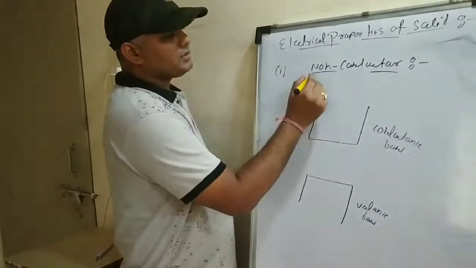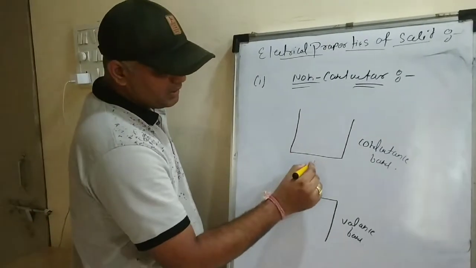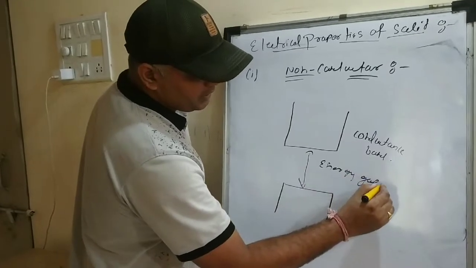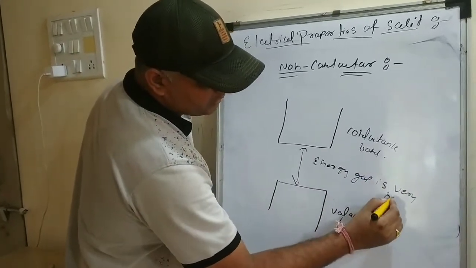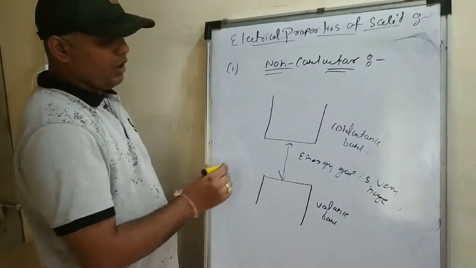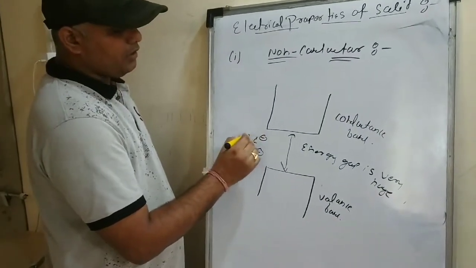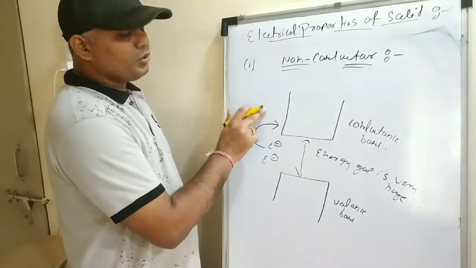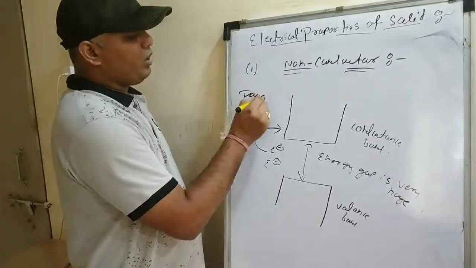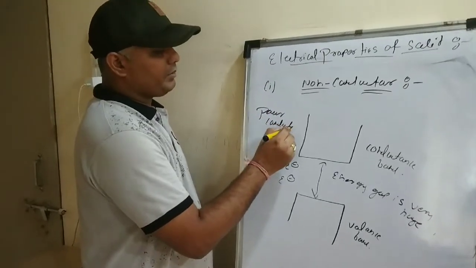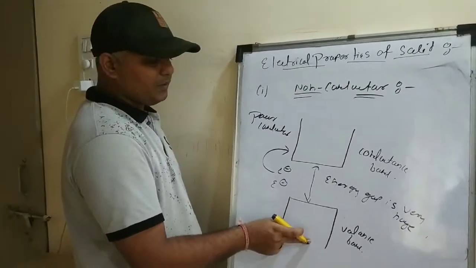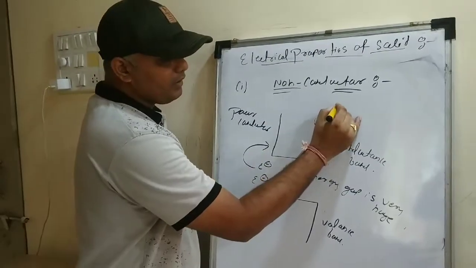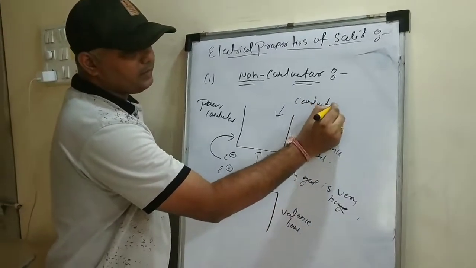But what happens in the case of a non-conductor? The energy gap is very huge, so the electrons are unable to pass from the valency band to the conductance band. That is why we say they are poor conductors. This band is responsible for the conductivity.